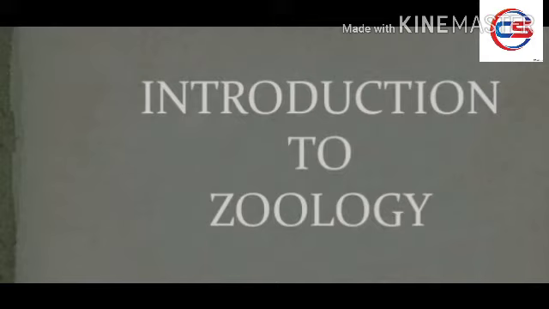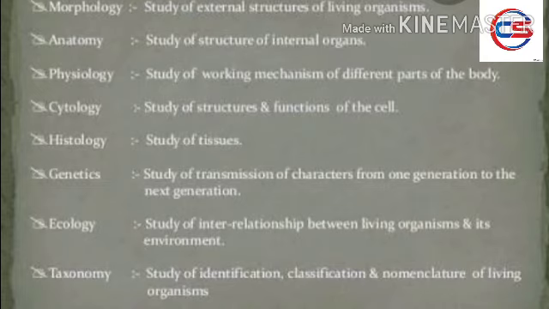Then, 200 AD is called the Dark Age of Science because during this period there was no significant contribution to zoological research. After that, Aristotle is called the father of zoology, and he gave more branches of zoology in applied cases and other cases also. Then we will discuss the branches of zoology.